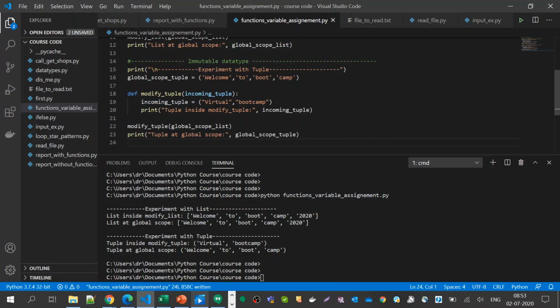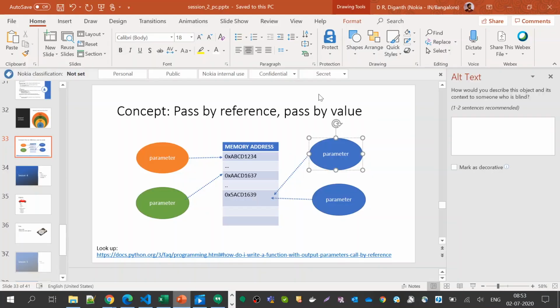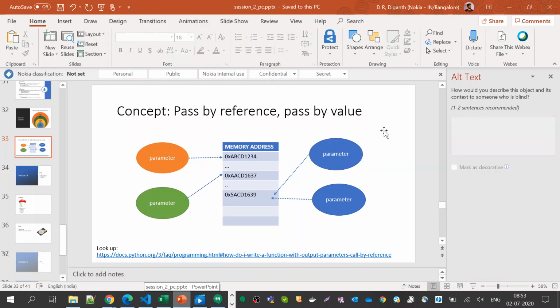So just remember that immutable data types get a copy when you pass them to a function like this, but for mutable data types it is passed by reference. In case you want to read more about it and understand how Python implements this internally, this is the reference, which is docs from the Python organization itself. Okay, so that is about functions and parameters.